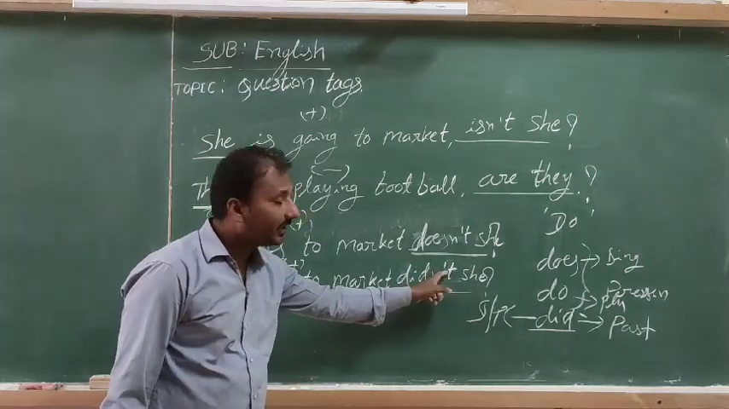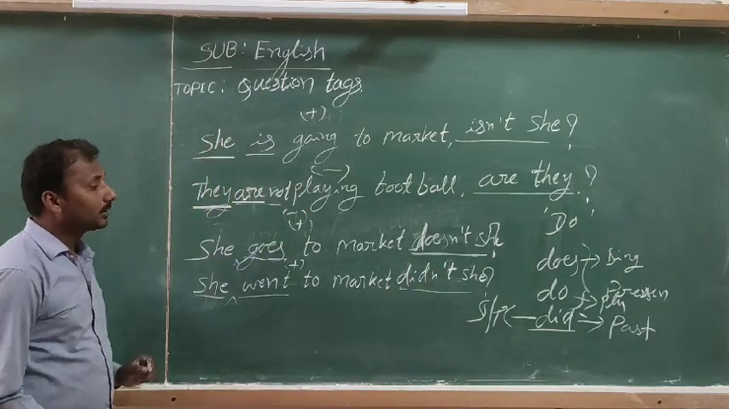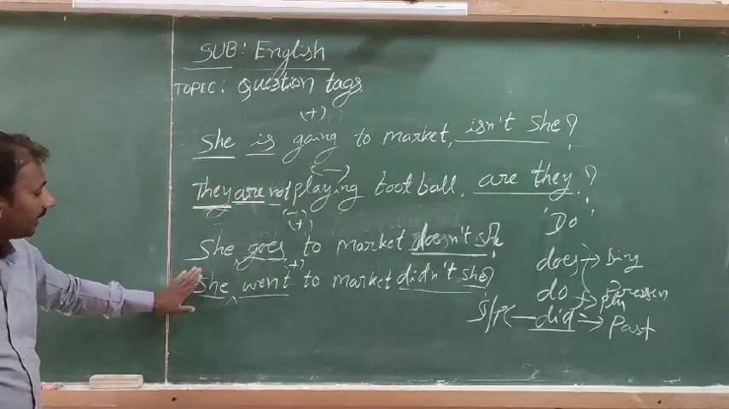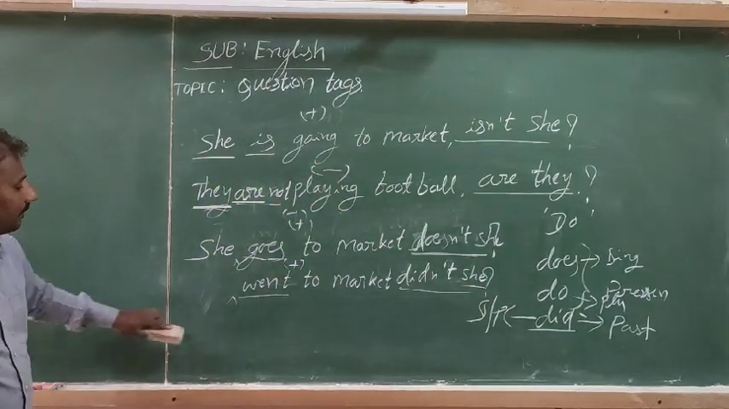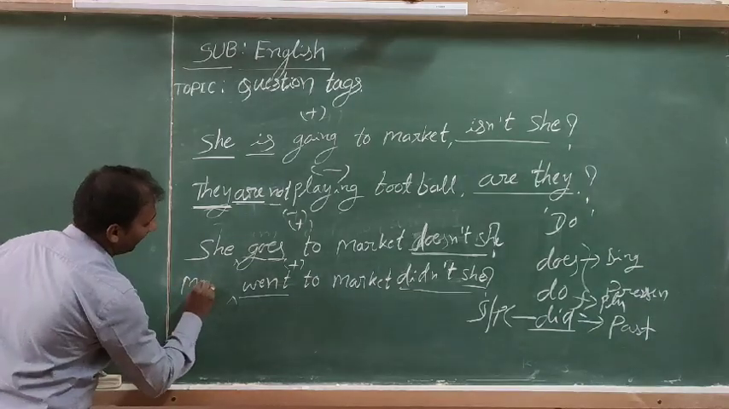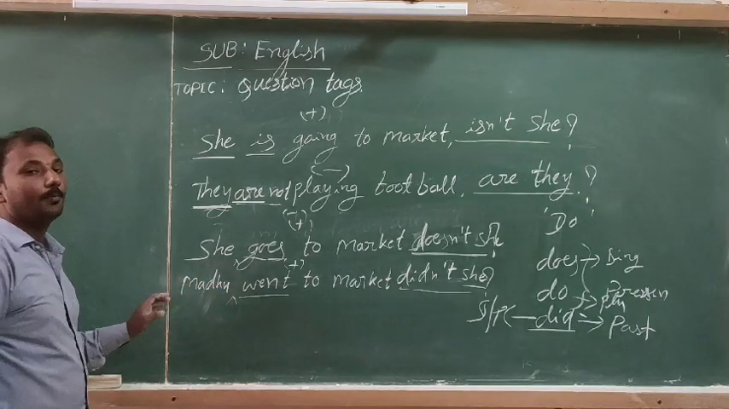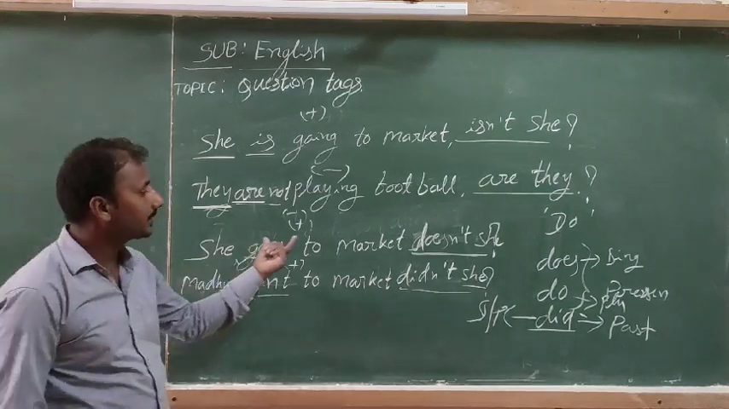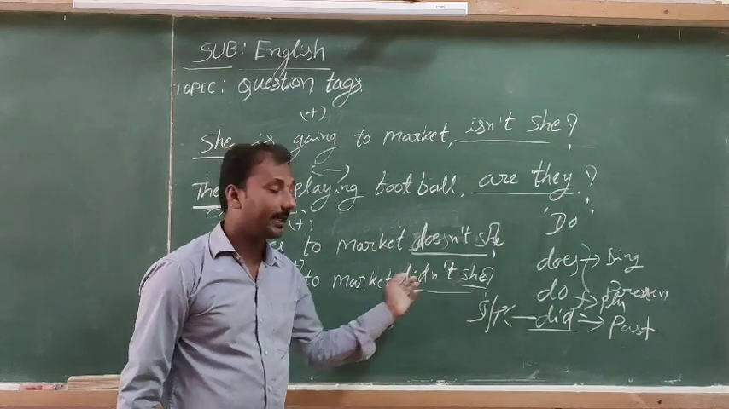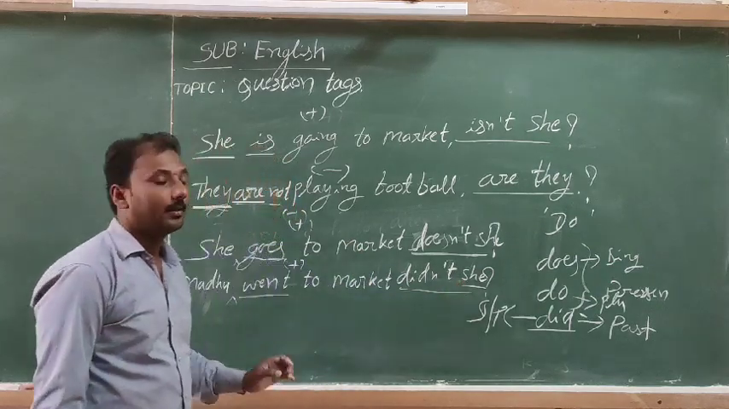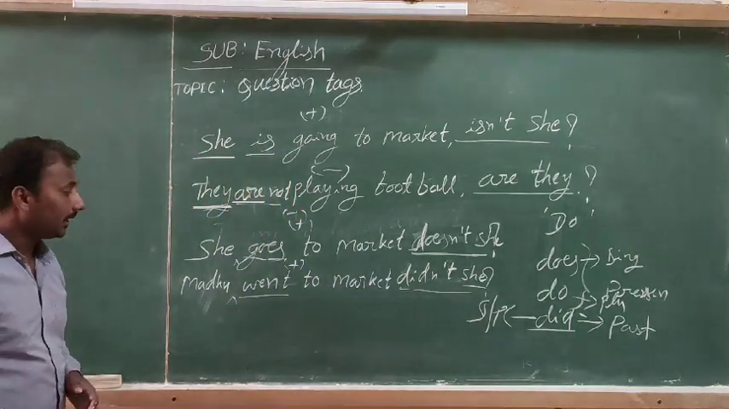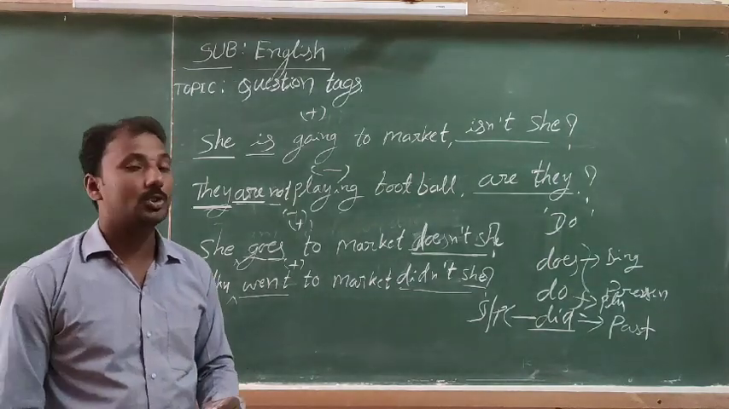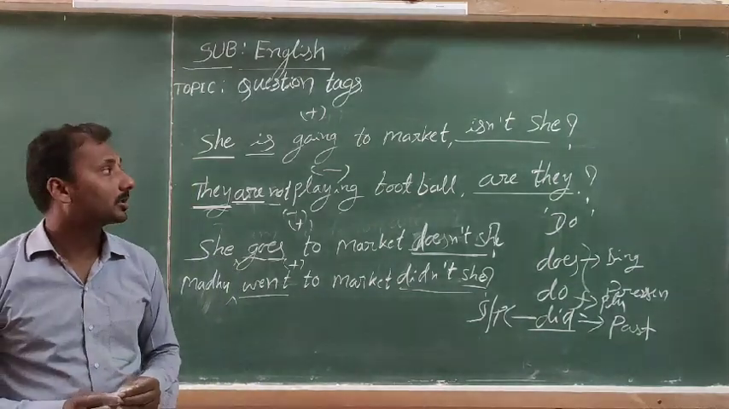The negative is an apostrophe form only. And use only the pronoun in the tag, for example, instead of she or he, and instead of a name. For example, Madhu. Madhu is a name, so you should add she, and it's converted to she, the third person singular. Okay, so those are the easy tips to add a question tag.